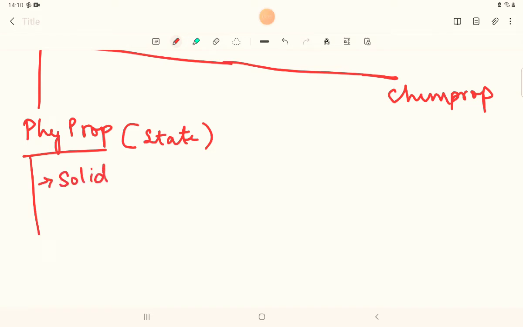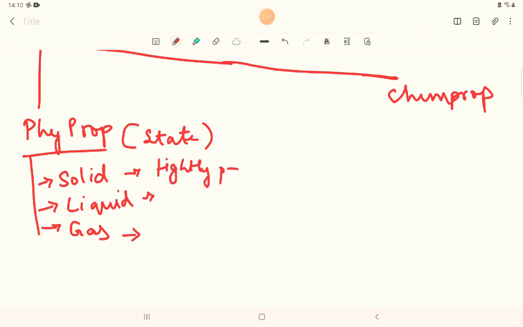solid, liquid, and the third one, gas. Here, if I talk about the particles, in solids the particles are tightly packed, and in gas they are very loosely packed. So liquid is in between solid as well as gas.